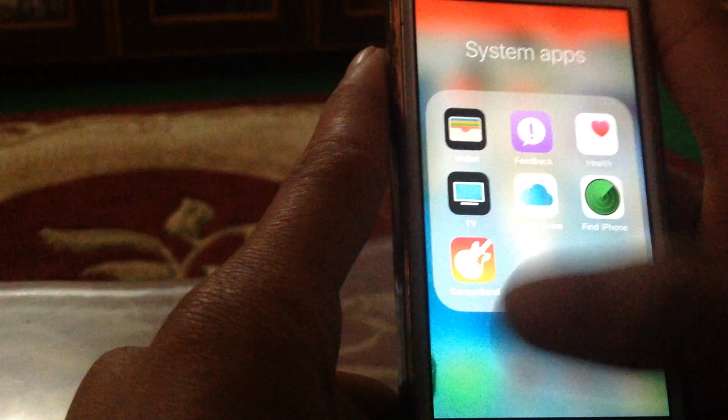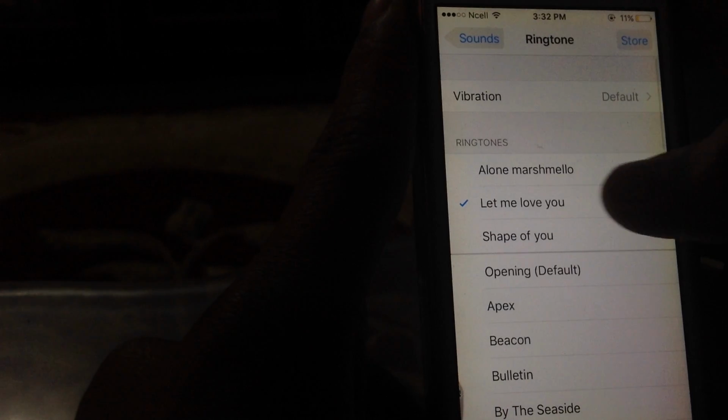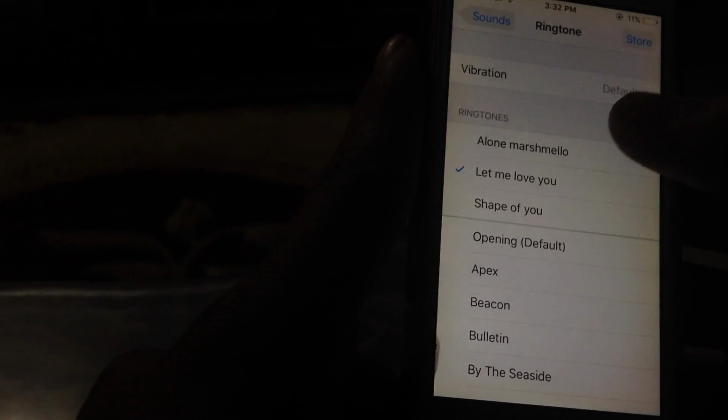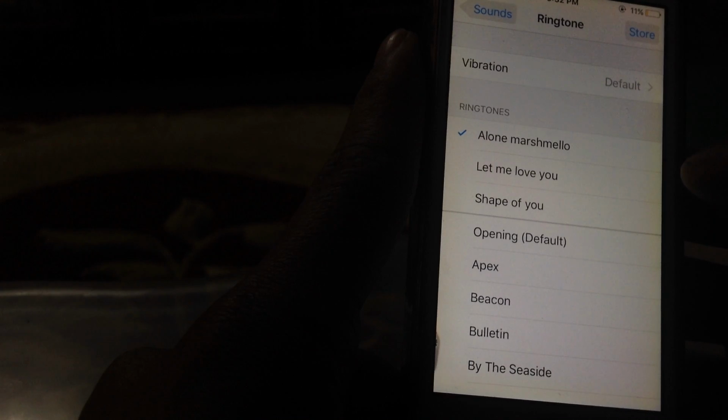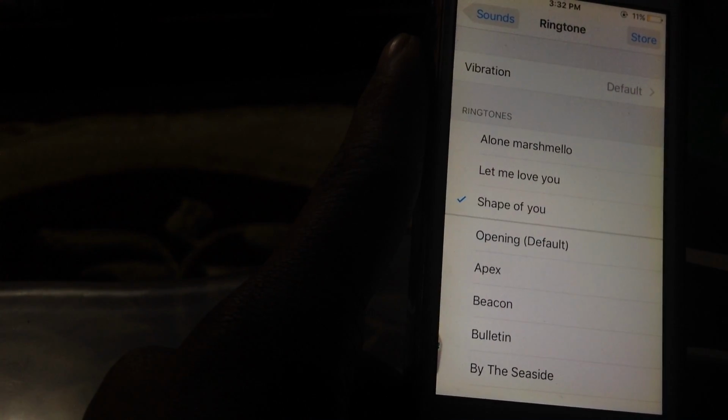Go to settings and go to sounds and use the ringtone. See, you got this here, and I have made this of Alone, Marshmallow Alone also, Shape of You also, and it works.